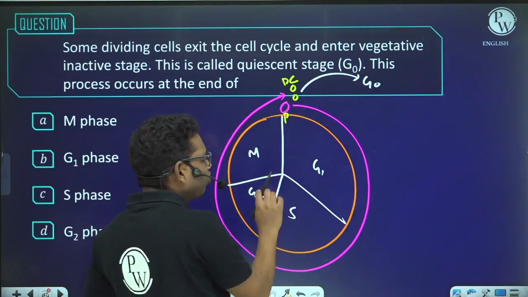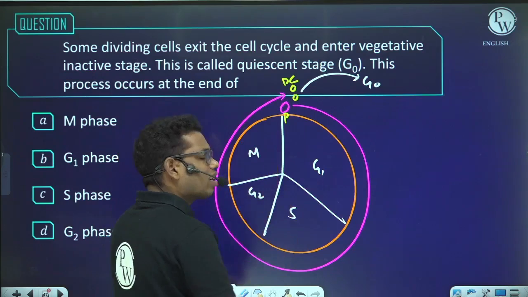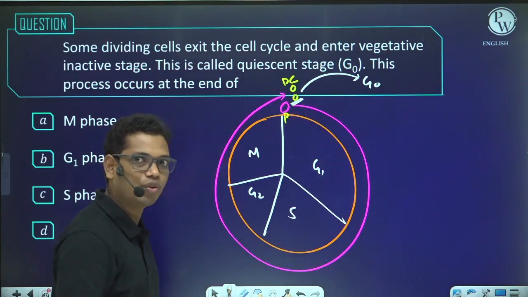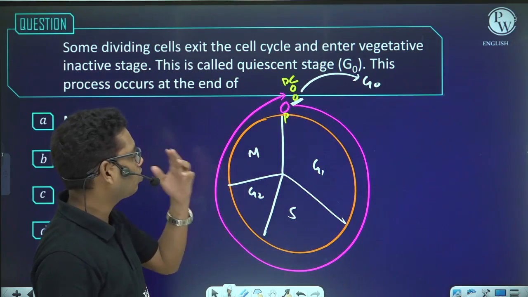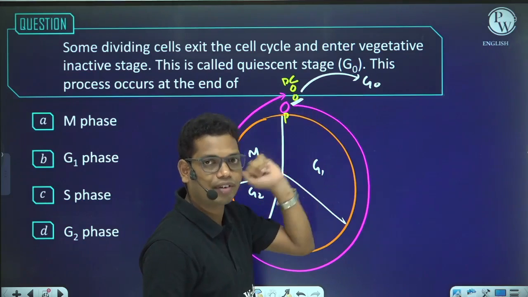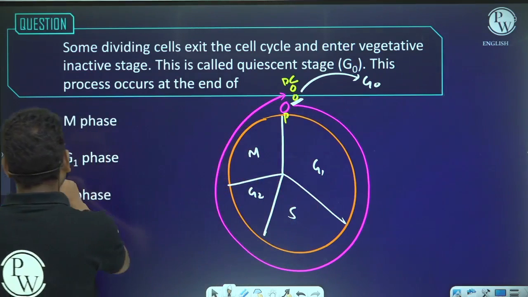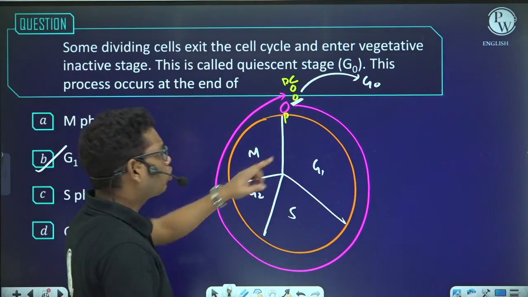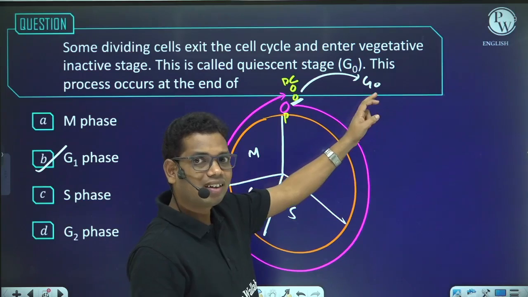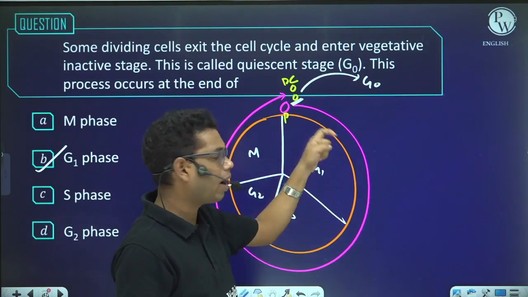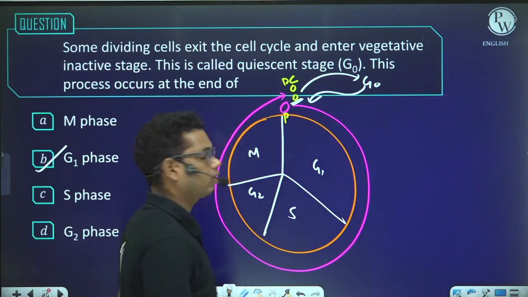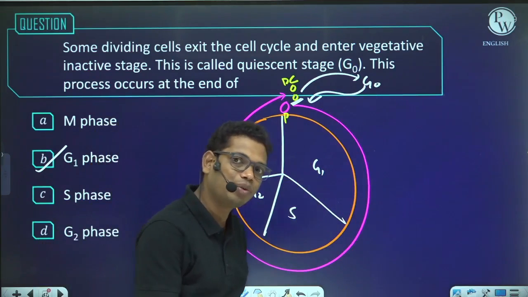Okay, so once the daughter cells are formed, they are present in the G1 phase. So from which phase do the cells exit the cell cycle? From the G1 phase. So the answer will be G1 phase. In the G1 phase, if the cells get the ATP or the mitogen, then they can again re-enter the cell cycle. They may re-enter the cell cycle.